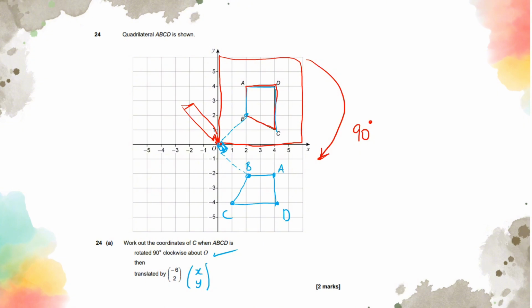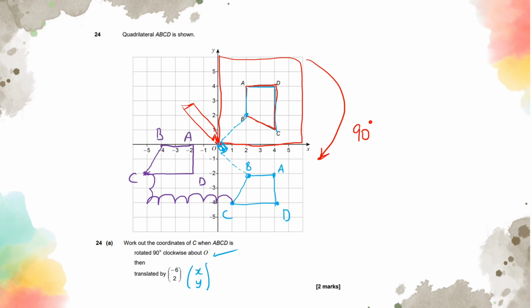So if I just use a different color quickly, guys, there we go. We're going to be going to the left 6 times. 1, 2, 3, 4, 5, 6, and then I'm going to go up 1, 2 steps. So C is going to be here. So the coordinates that they want me to write down for C is, so it's basically going to go like this. No, actually it goes like that, and then 3 along, 2 up, 2 along. This is your new shape. So this is C, D, B, A. This is the new position where your shape is going to be.